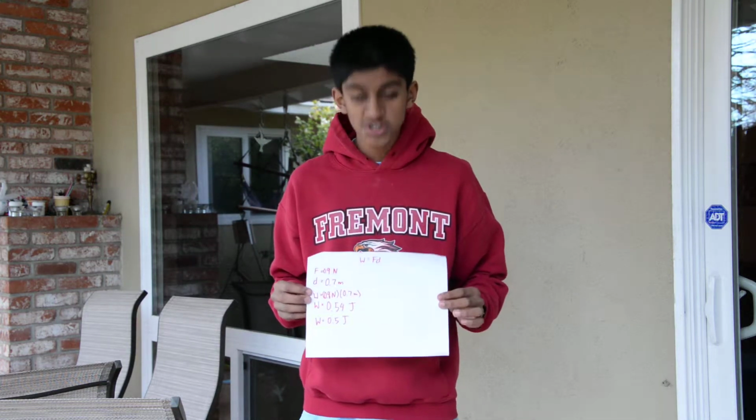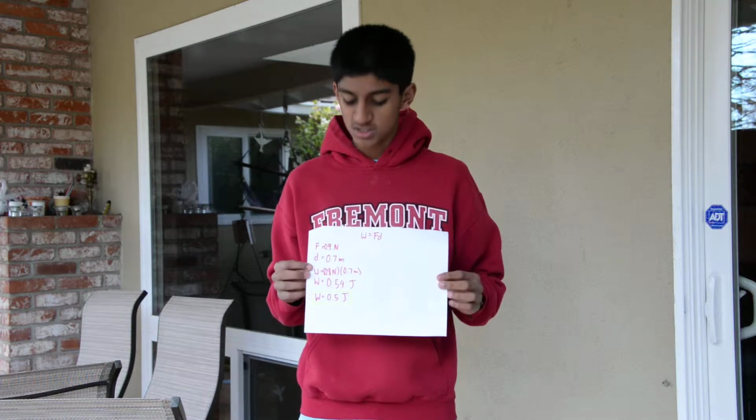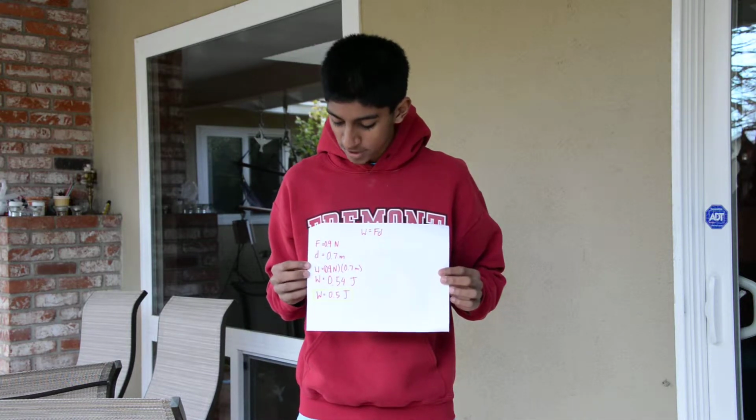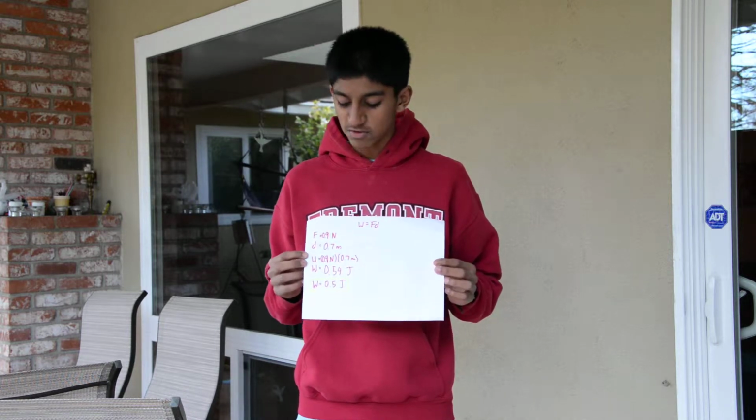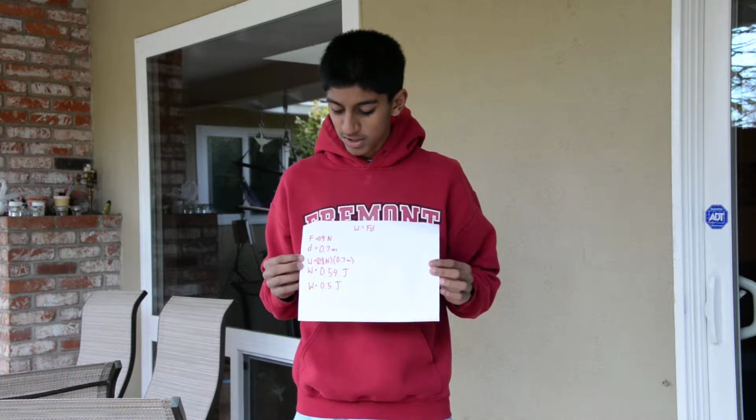We can use the equation work equals force times distance to solve for the amount of work done. We know that the force is 0.9 newtons and the distance is 0.7 meters. We can multiply it out. We know that the work is 0.54 joules, or 0.5 joules with correct significant figures.